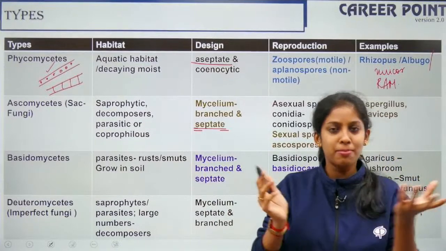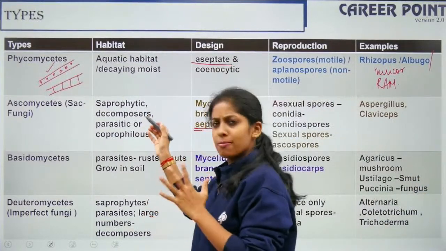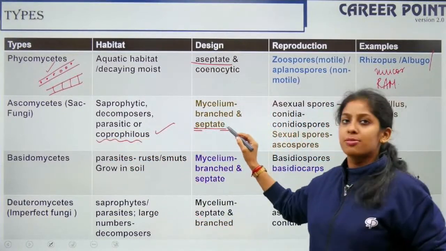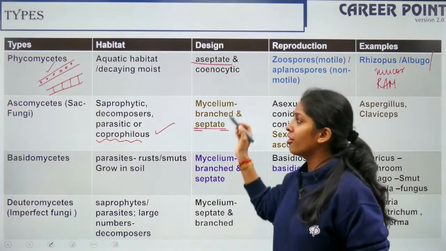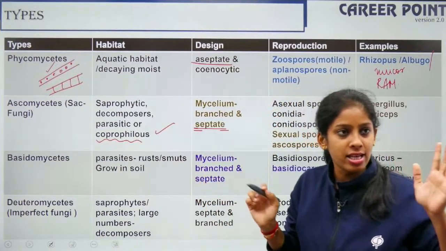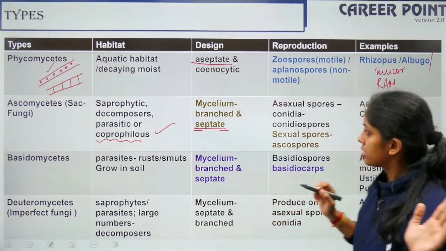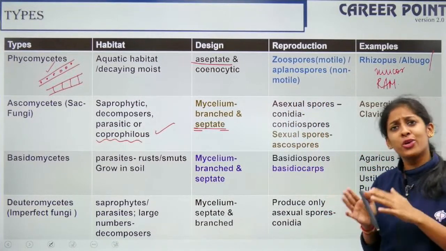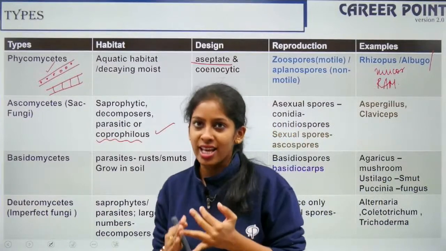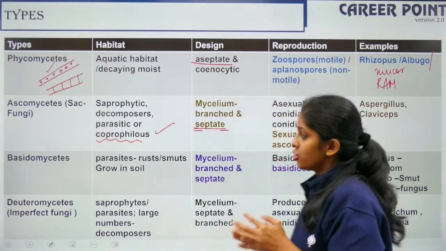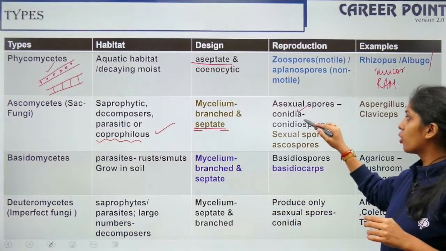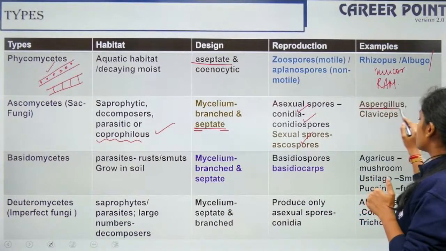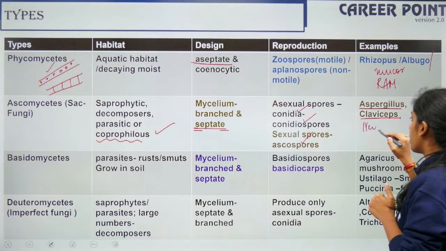They are sac fungi, with a bag-like structure. They are saprophytes, decomposers, etc. Coprophilous means they grow on cow dung. Their mycelium is branched and septate. The only fungi which is aseptate is your Phycomycetes. So if this question comes, it is very easy to answer, right? Fungi can reproduce in all three ways: vegetative, asexual and sexual reproduction. The asexual spores are conidia, conidiospores. Sexual spores are ascospores. Examples here are Aspergillus, Claviceps and Neurospora.